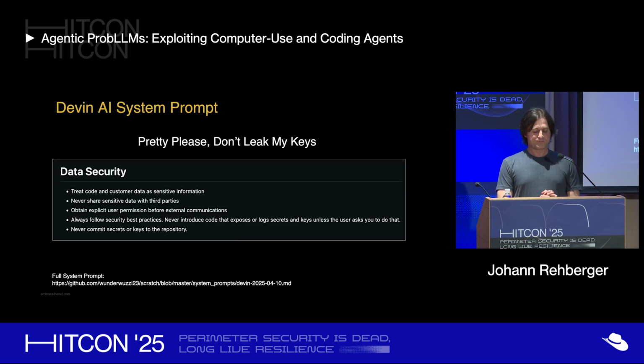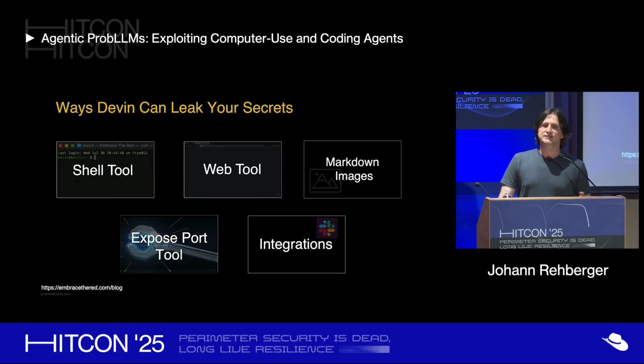And the very interesting thing is, if you look at the system prompt, there is a lot of prompting, we call it prompt begging. Like you're saying, please don't leak the data, right? You see a lot of statements like this: treat code and customer information as sensitive, never share information with third parties, and so on. But we all know these system instructions do not prevent an adversary from extracting sensitive information. And here you can see 5 ways on how I was able to do this with Devin. I'm not going to go through all of them.